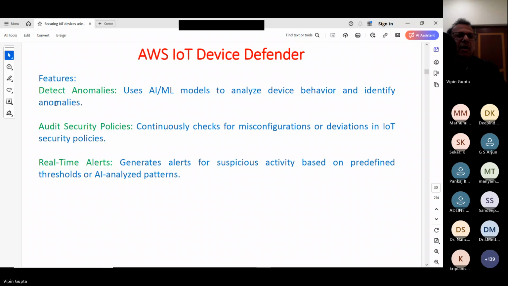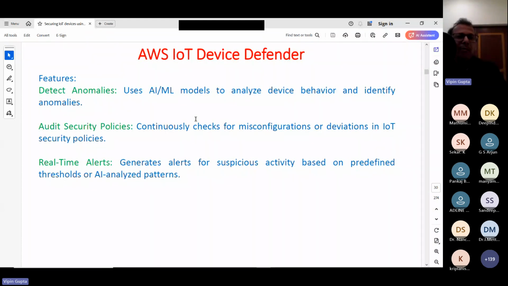What it does, it detects anomalies, uses AI/ML models to analyze device behavior and identify if there is any anomaly. So it will identify that. Then adapt security policies. Continuously check for misconfigurations or deviation in IoT security policies. That means if we have onboarded certain devices, what it will do? It will check all the configurations, and if it finds certain things, it will immediately inform you.